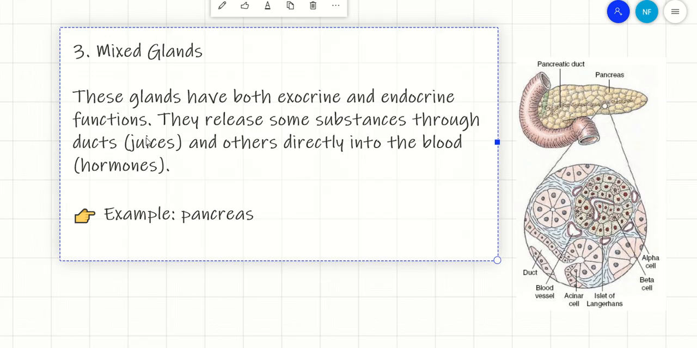They release substances through the ducts, which we said are called juice, as well as releasing other substances directly to the blood, which we call the hormones. I mean they are producing both juices to be collected in the duct, then ejected to a specific location, and hormones to be released directly into the bloodstream. Example of a mixed gland, we have the pancreas. We will be discussing it in details.